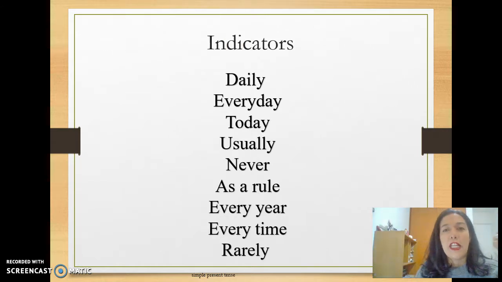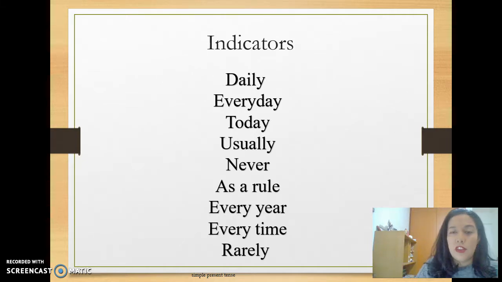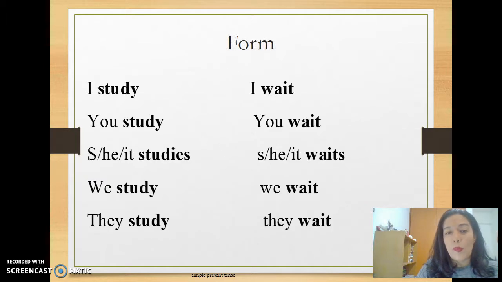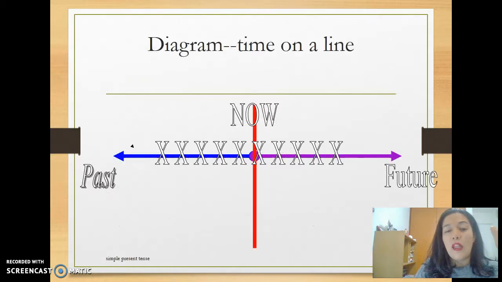If you ever see daily, every day, today, usually, never, as a rule, every time, every year, rarely, everything that has to do with every, it goes in simple present. And here's just an example of how it works in case you don't remember. So we are set in the now, and we don't care about the past, and we don't care about the future. We just keep on that red line, okay?